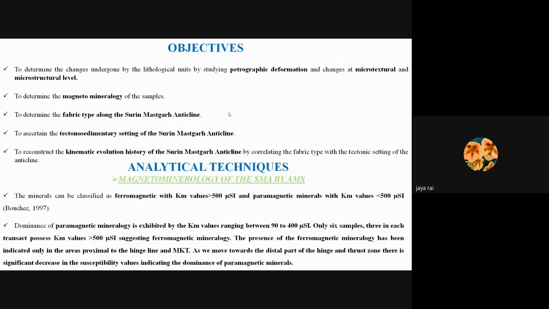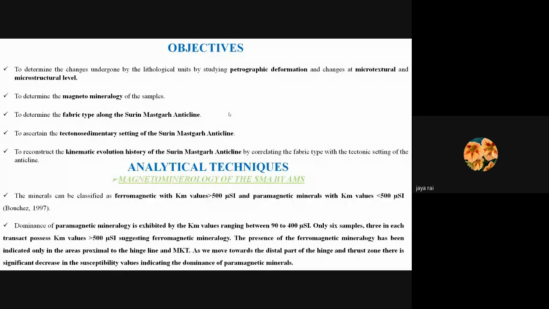First of all, talking about the magnetomineralogy of the SMA, the minerals have been classified into two parts, ferromagnetic and paramagnetic, by Borradaile in 1997, on the basis of the mean magnetic susceptibility, that is the bulk magnetic values of the samples. Ferromagnetic samples have bulk magnetic susceptibility values greater than 500 μSI, and paramagnetics have less than 500 μSI.